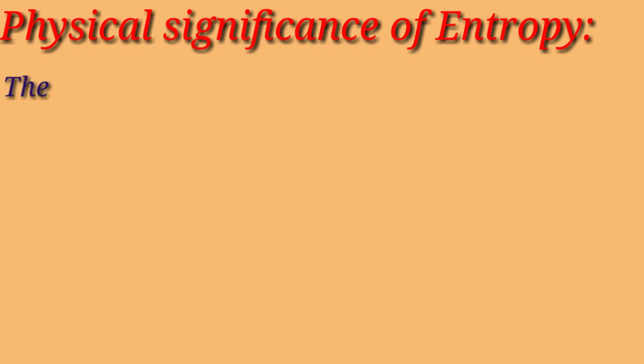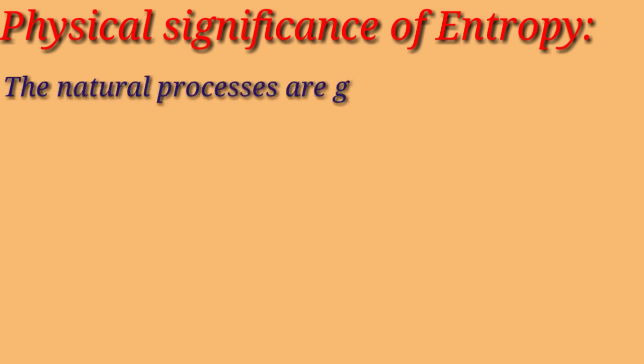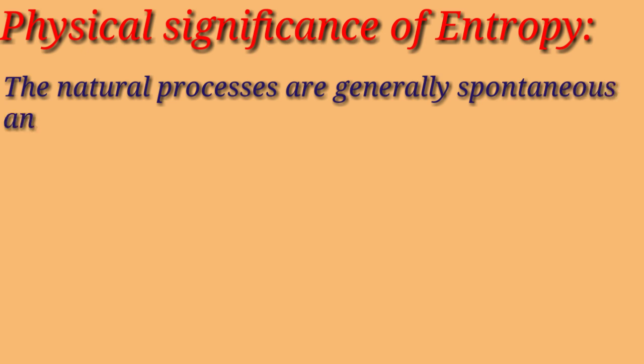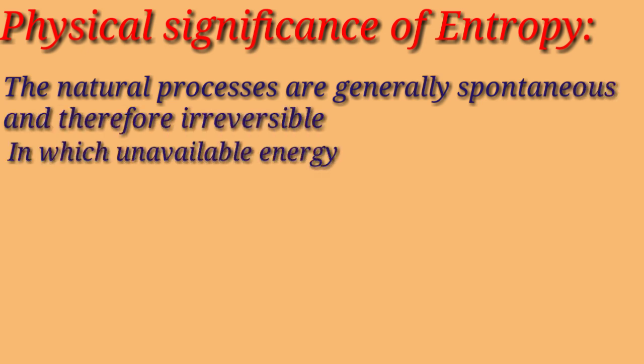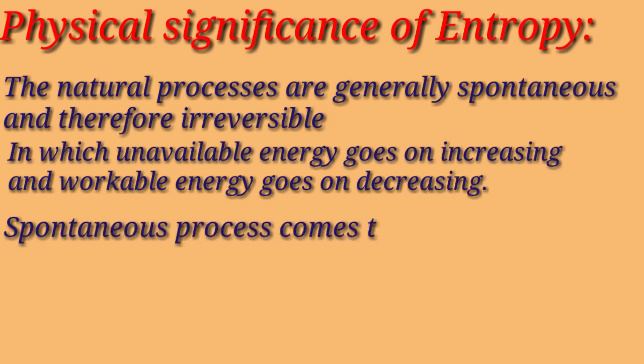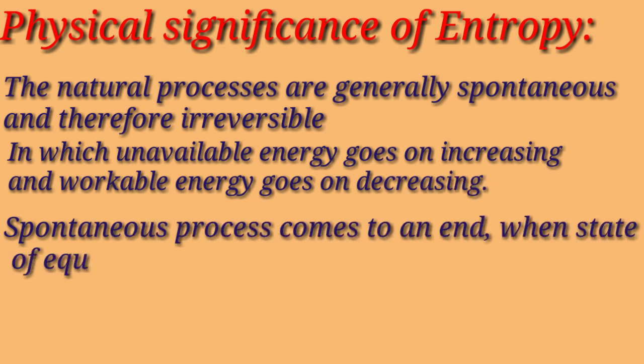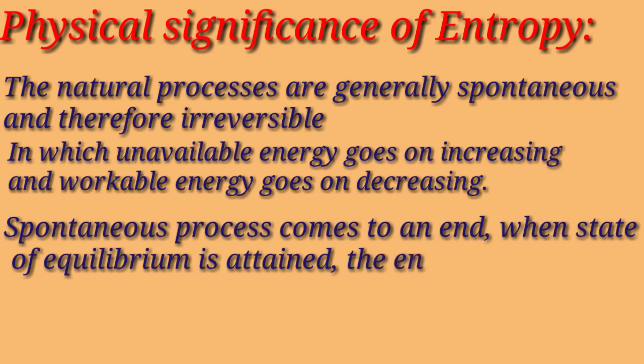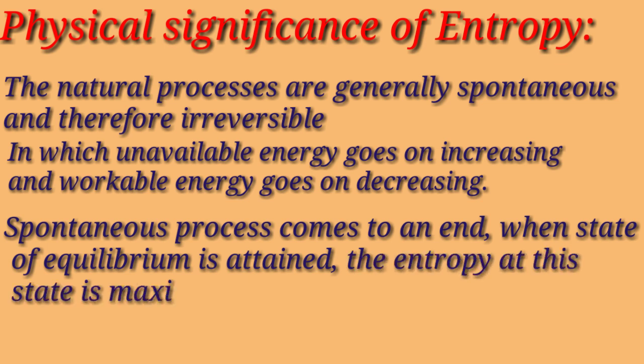We know that natural processes are generally spontaneous, in which the unavailable energy goes on increasing, and this spontaneous process comes to an end when the state of equilibrium is attained. In that case, the entropy is maximum. Hence, it is said that nature is trying to attain the state of maximum entropy.